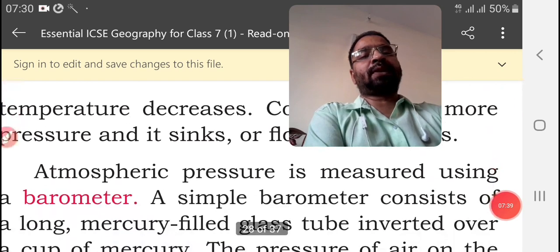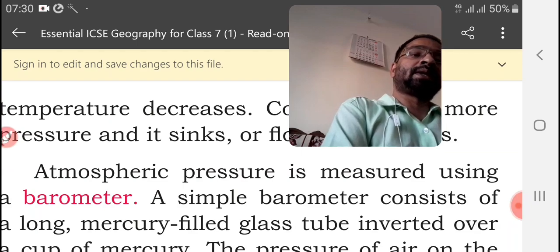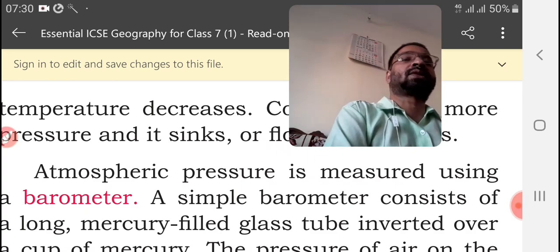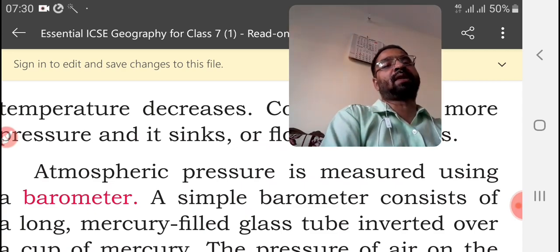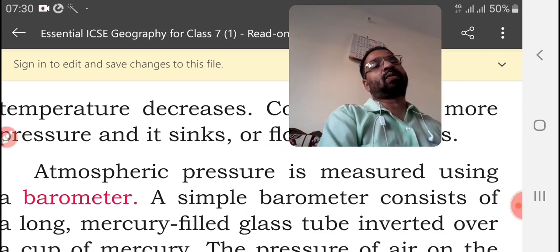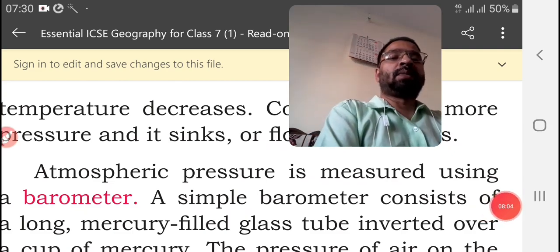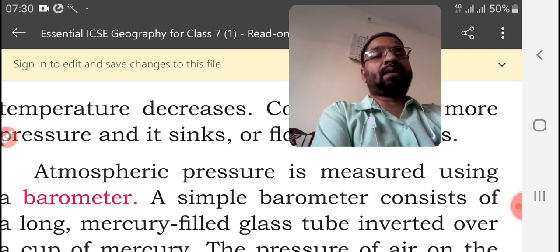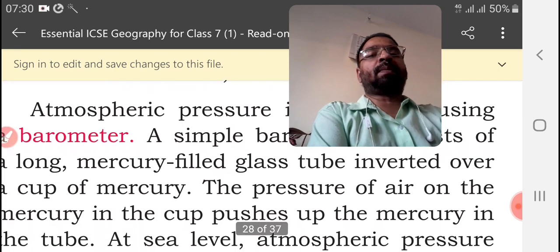And atmospheric pressure is measured using a barometer. For measuring temperature we use a thermometer, but to measure the pressure we use a barometer. A simple barometer consists of a long mercury filled glass tube, inverted over a cup of mercury.